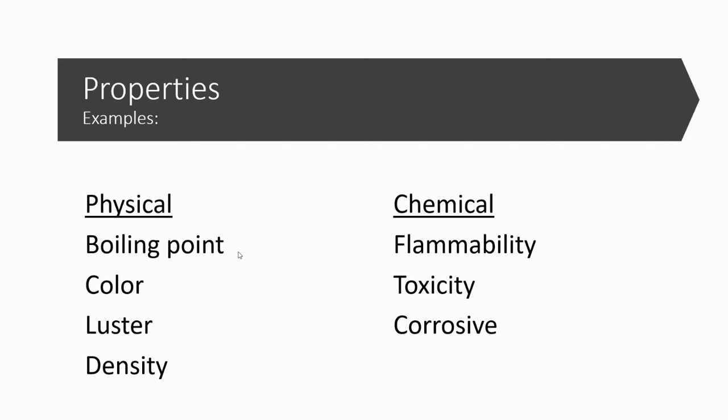Chemical properties. Flammability: if I check it out, if it burns, I've changed it into something new. Toxicity: if I ingest toxic chemicals, they actually kill me because of a chemical reaction, and then I've changed the chemical, okay? So that is a chemical property. If it's corrosive, that is also a chemical property. As it corrodes, it changes into a new substance.